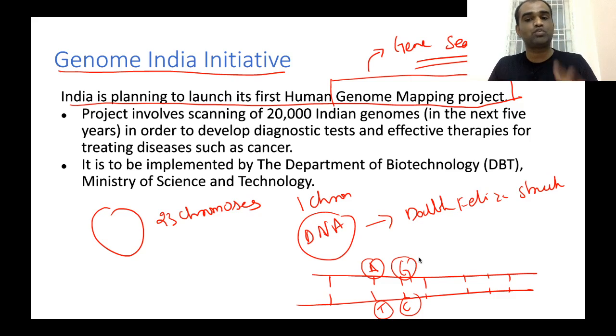Okay. Now, in genome sequencing, what they will do is extract this DNA from a number of individuals, from 20,000 individuals, and they will obtain the sequence in which these ATCG are arranged. After obtaining that information, they will look at what the anomalies are, what the important sequences are which are responsible for certain features. For example, they will look at which sequence is responsible for a particular birth defect. If a child has autistic capabilities, they will look at which sequence is responsible for this autism. If a particular person has cancer, they will look at which sequence is responsible for this particular cancer. Clear? That's how genome sequencing works.